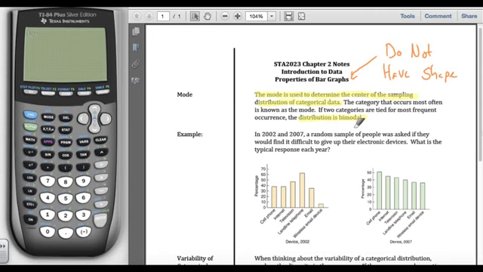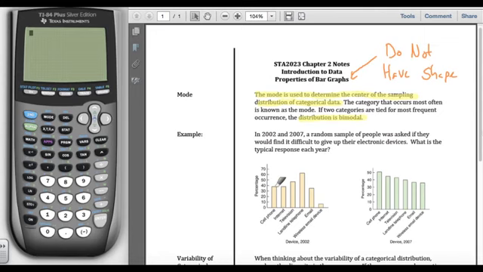For example, I have two bar graphs here. I know they're bar graphs because across the bottom I have categories, not numbers. As well, the bars do not touch. In 2002, in this first bar graph, people were asked, would they find it difficult to give up a cell phone, internet service, television, landline, email, wireless email device? And we look at the percentage saying yes to each device.